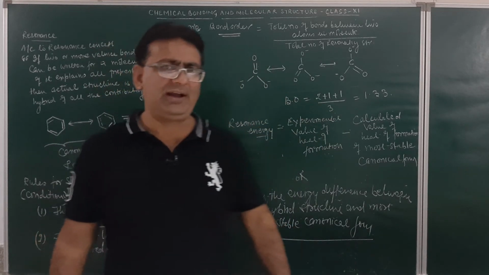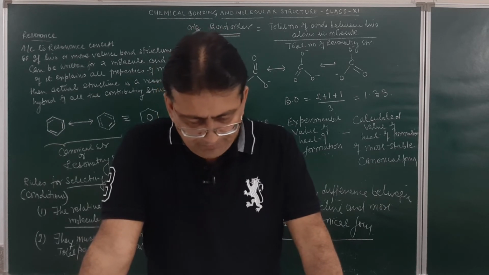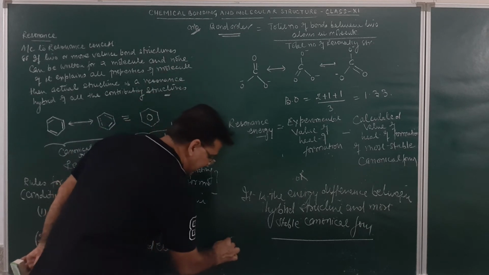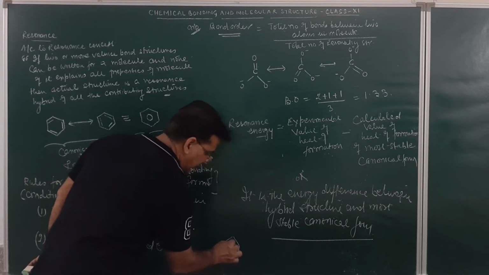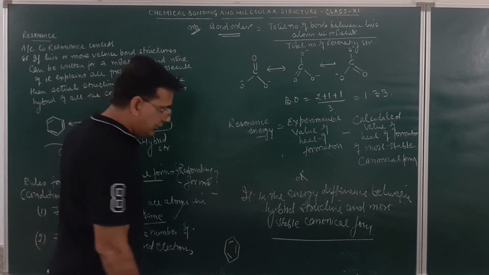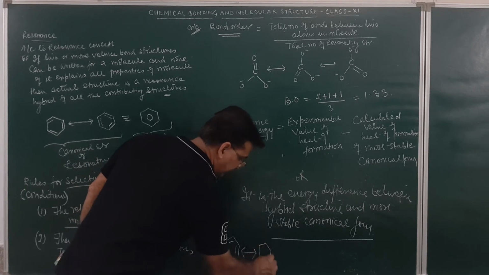Resonance energy affects the properties of the molecule. Fine. As for example, if we take benzene, in benzene we have carbon-carbon double bond and carbon-carbon single bond. This can be one structure of resonance. Other structure can be made in this manner.